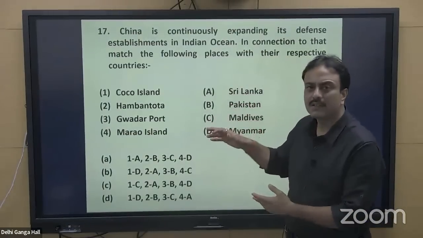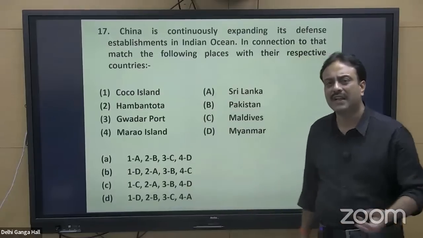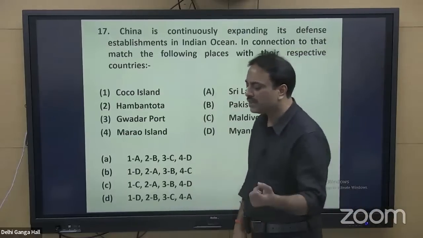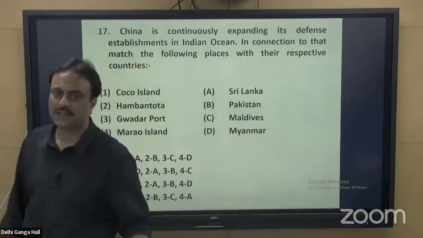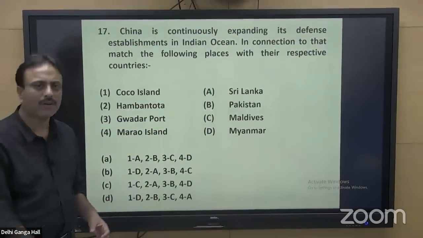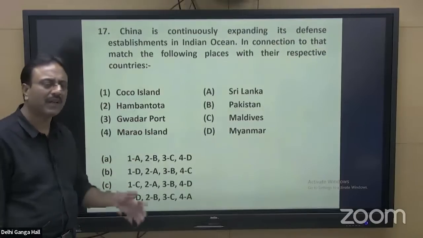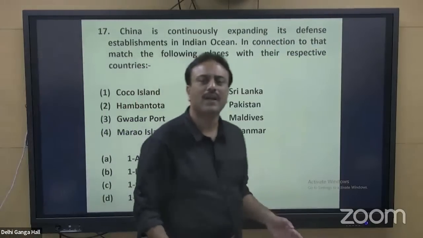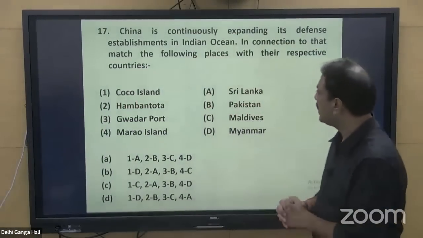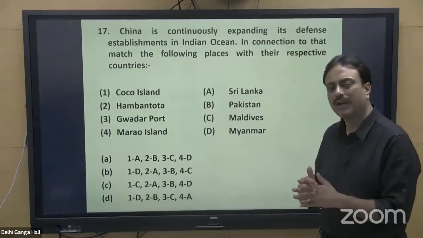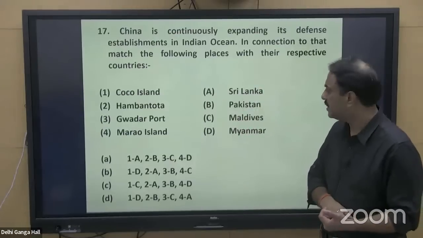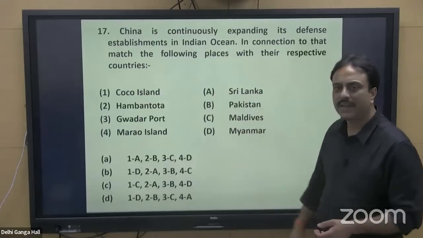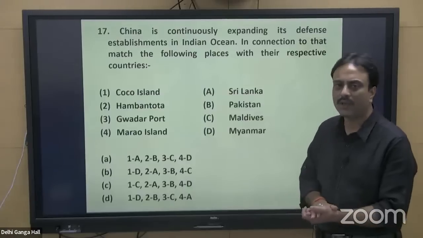Out of that, China has made a number of international treaties, agreements related to ports, infrastructure development, and defense cooperation. In the name of one or the other thing, China has made treaties around India only.